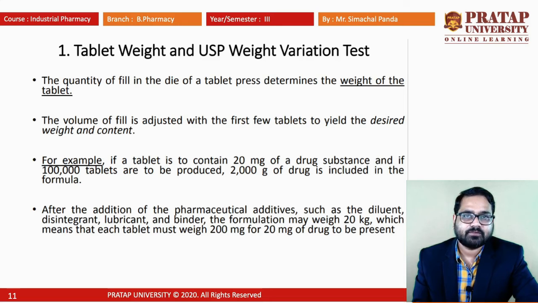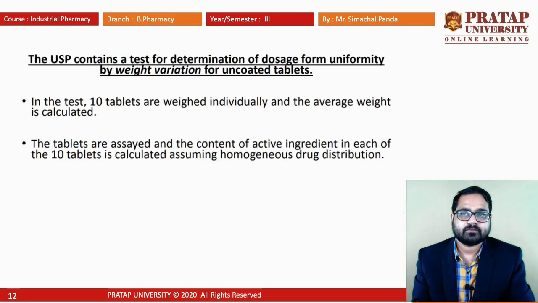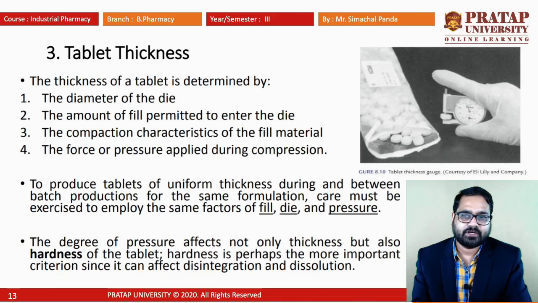If the variation is more than 10%, then the batch has to be rejected. So here the test is that 10 tablets are weighed individually and the average weight is calculated. If we have to go for the content uniformity test, we have to crush the tablets individually and go for the assay of the tablet.